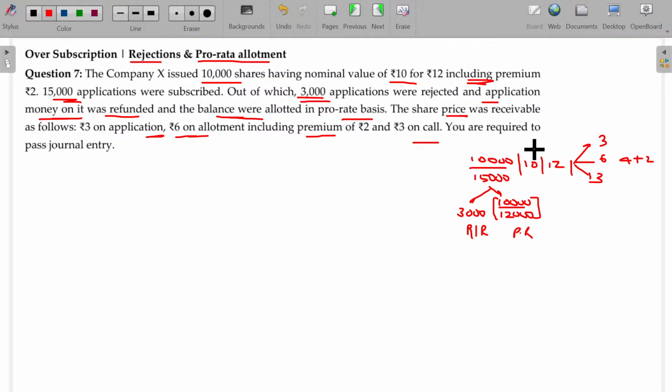Come on, tell me. On application, bank account debit to share application. How much will you receive? 3 rupees per share. Number of shares subscribed for is 15,000. 15,000 into 3, 45,000 you may receive.